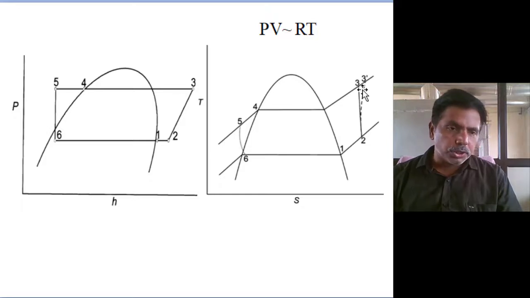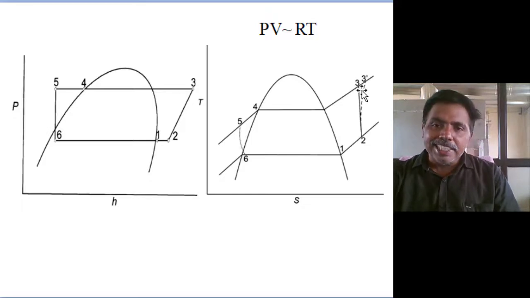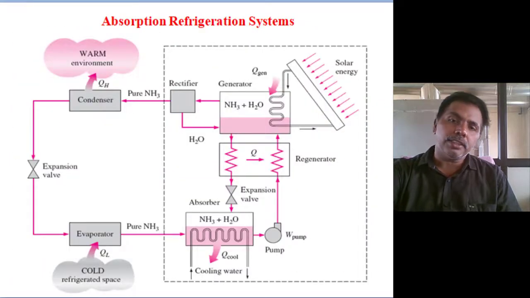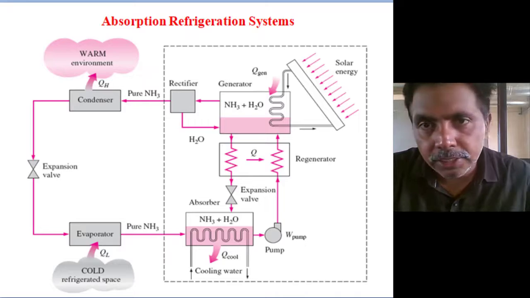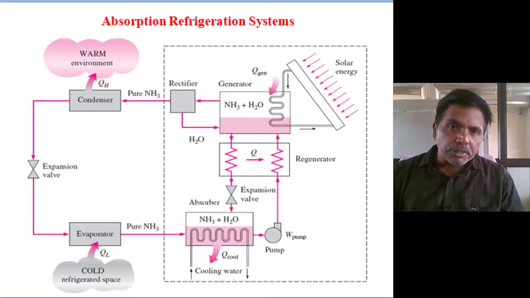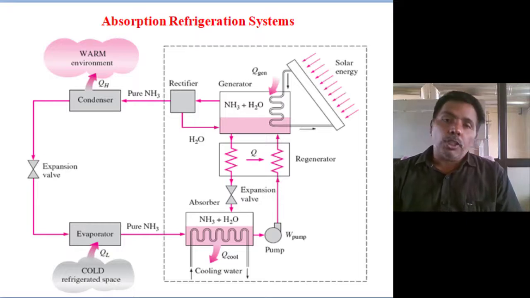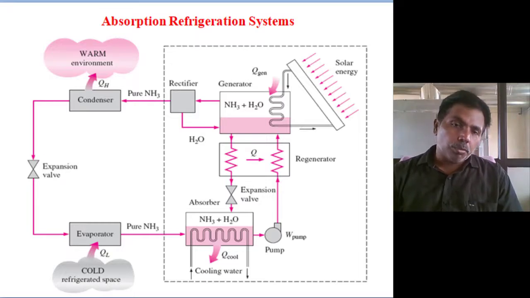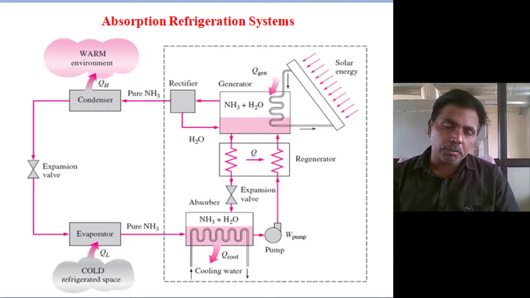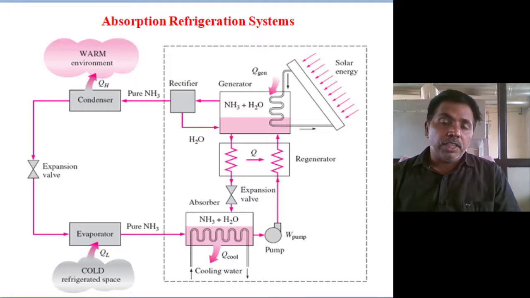So the vapor absorption system is especially used in industries, with high capacity: 100 ton, 200 ton, 300 ton systems and so on. For achieving negative temperatures, meaning refrigeration, we use the ammonia water combination. Here both absorbent and refrigerant are required, hence the name absorption refrigeration system.